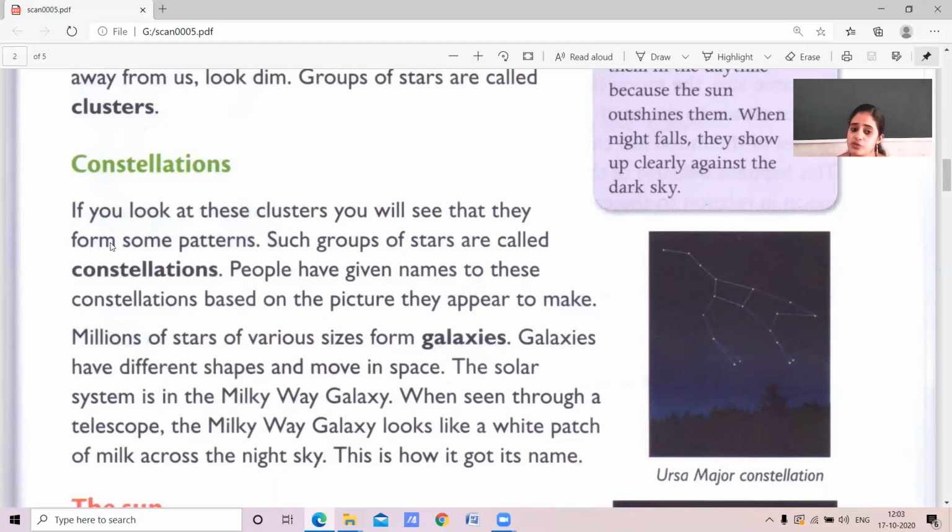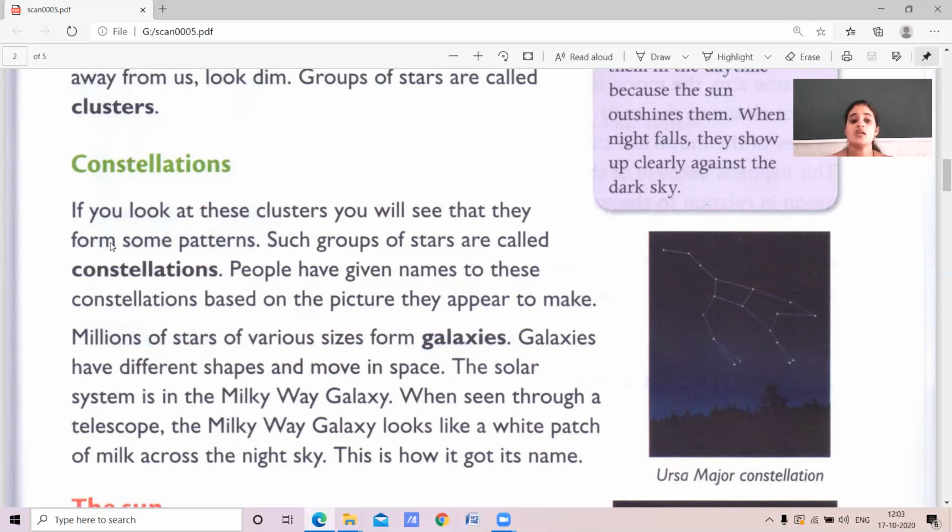When we see through the telescope, the Milky Way galaxy looks like a white patch of milk across the night sky. Why have we given the name Milky Way? Because it appears as a white patch. So that's why we gave the name Milky Way.